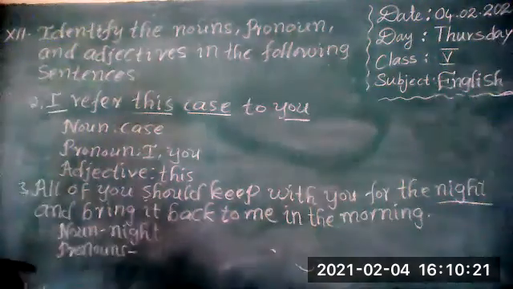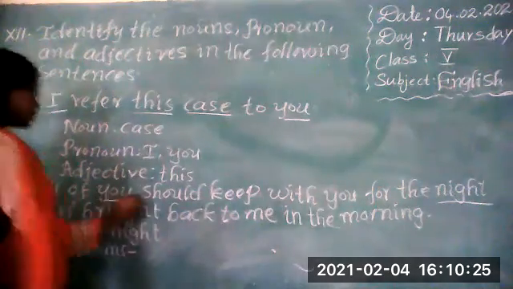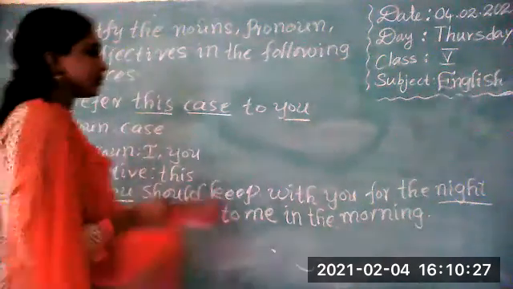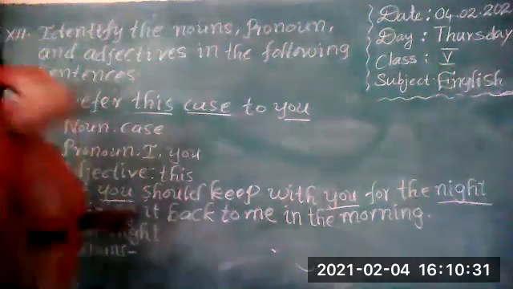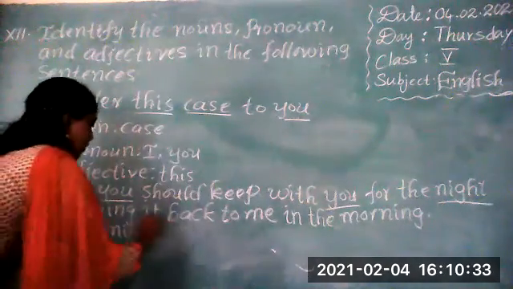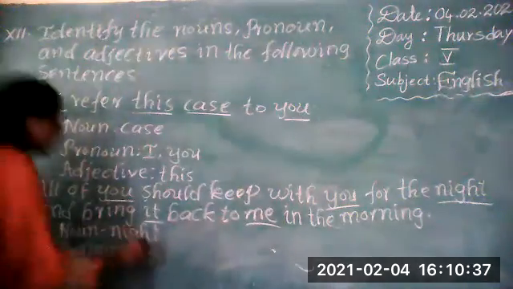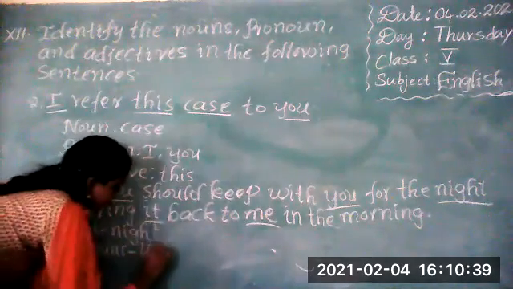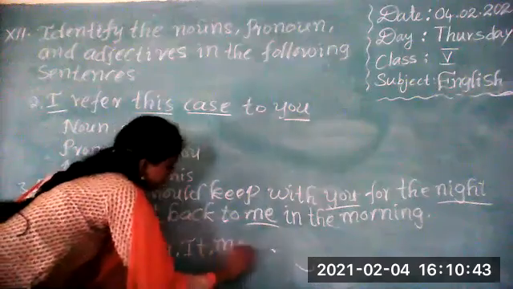First, all of you. So here, you is the pronoun. Should keep with you. Again, you. For the night and bring it to me in the morning. So here we have three pronouns in this sentence: you, it, and me.